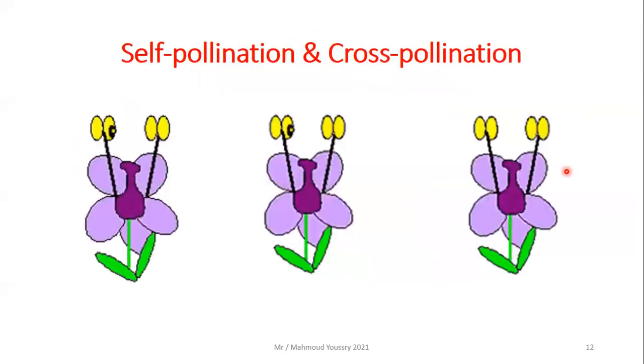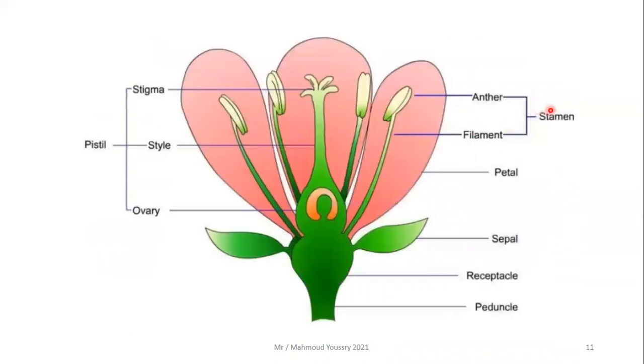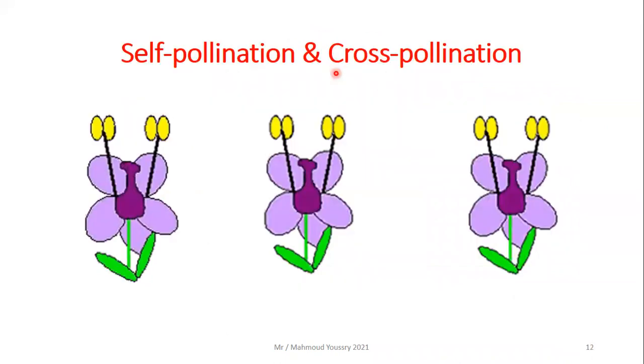Then what about self-pollination and cross-pollination? Pollination is the process of transferring the pollen grains, or the male reproductive cells, in plants to the female reproductive organs. So transferring pollen grains from the stamens to the pistils. We have two types of pollination: self-pollination and cross-pollination.